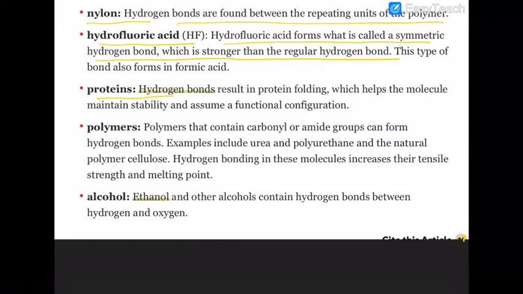In proteins also, hydrogen bonding results in protein folding. In the tertiary structure of protein, you will find that. In polymers, carbonyl and amide groups also contain hydrogen bonding. In alcohols also, in methanol, ethanol, phenol, you will find hydrogen bonding.